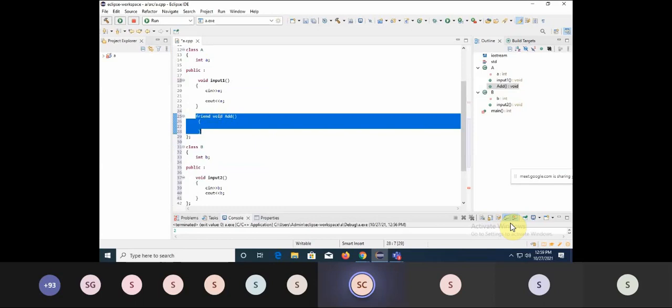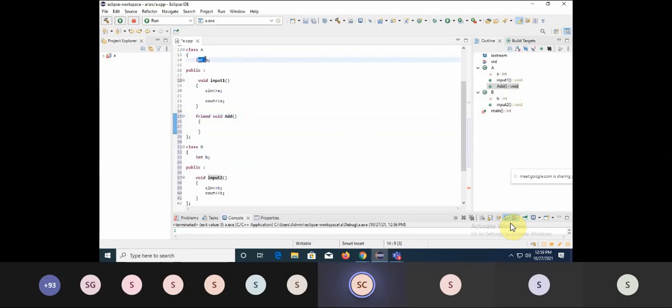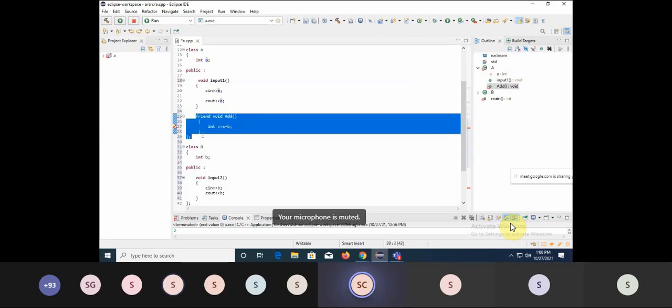With the help of this function, I can access this data also. But how? Can I directly write C is equal to integer A plus B? Can I directly write like this? Fine, so let's try to have this. But when I'm saying this is a friend, I have added here the declaration.